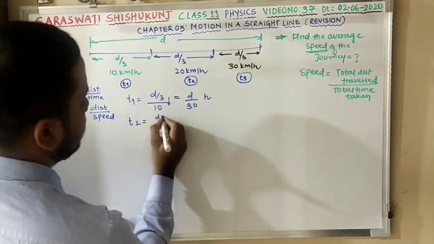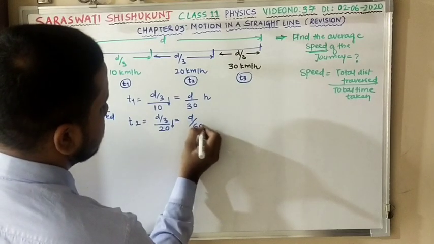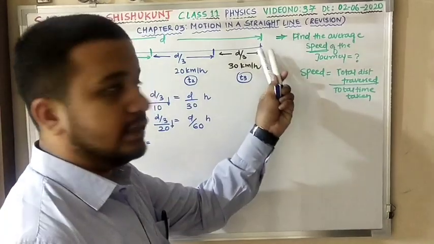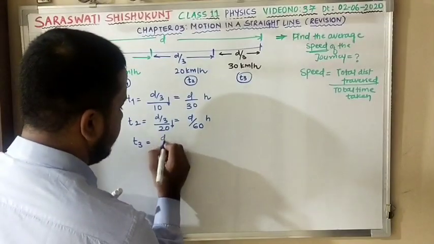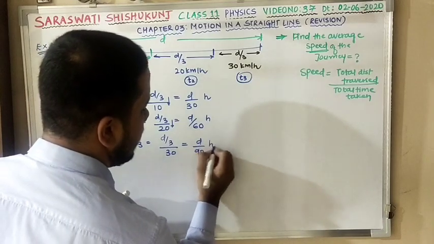T2 is D by 3 divided by 20. 3 will come down. So the answer is D by 60 hours. T3 is equal to D by 3 distance, speed 30. So D by 3 divided by 30. Your answer is D by 90 hours.